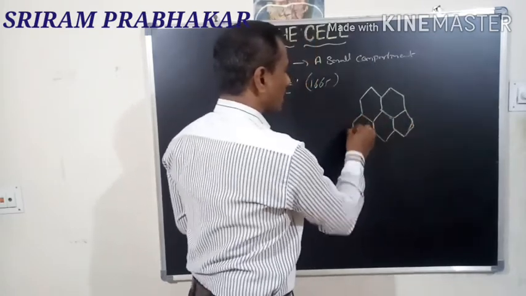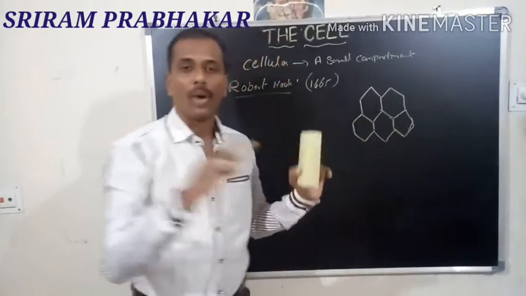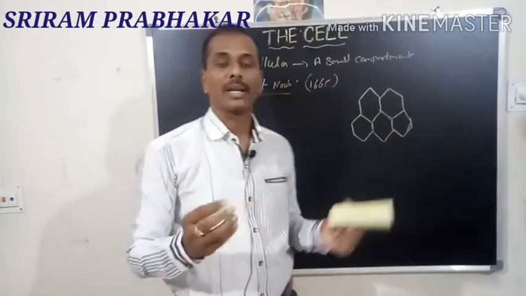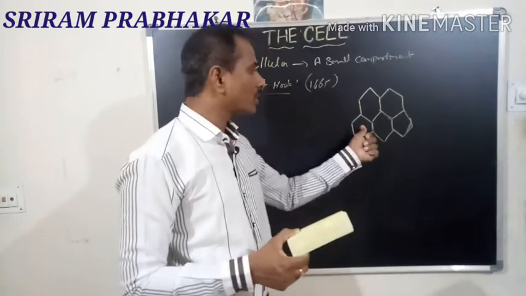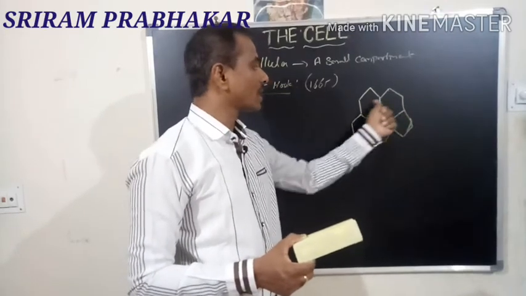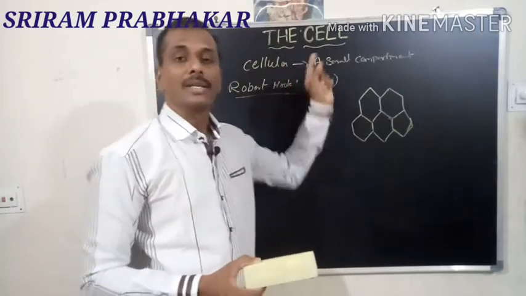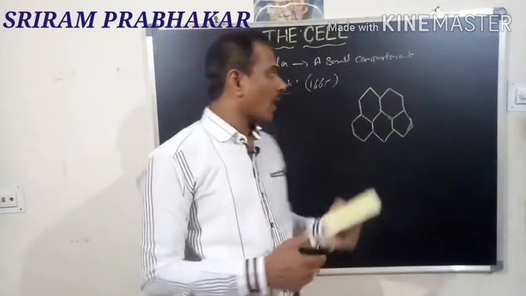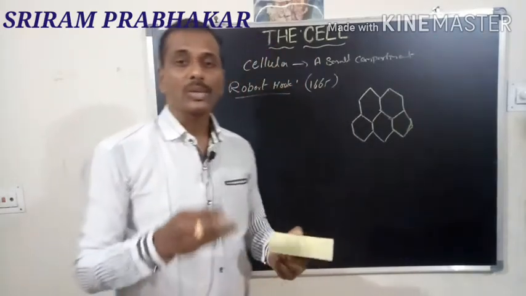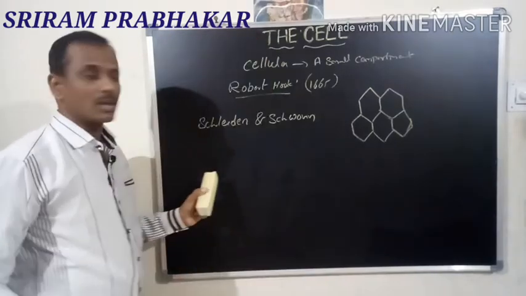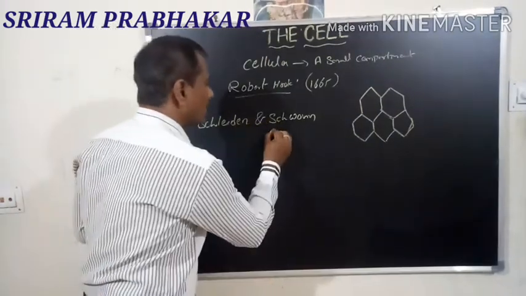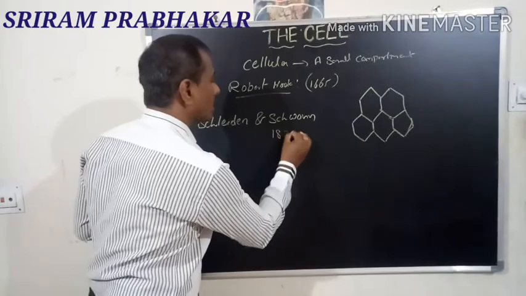It consists only of cell walls, because the cork is a dead tissue. So he observed all the cells looking like small chambers, so he gave the word, that is, the cell.